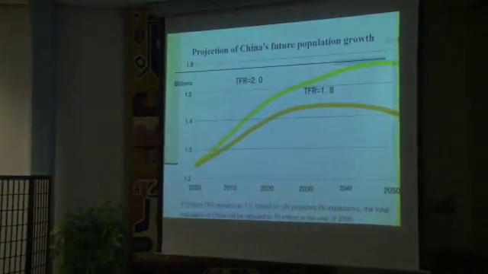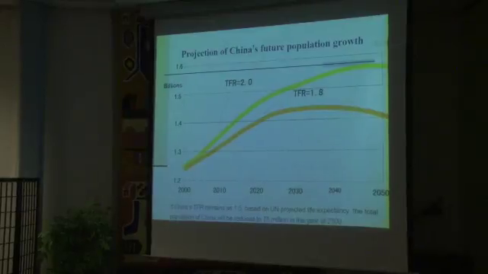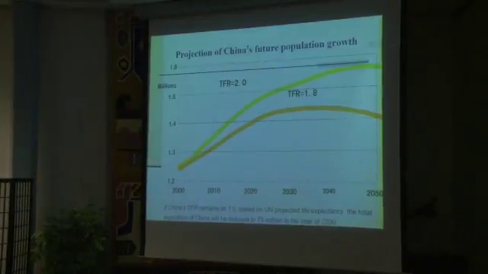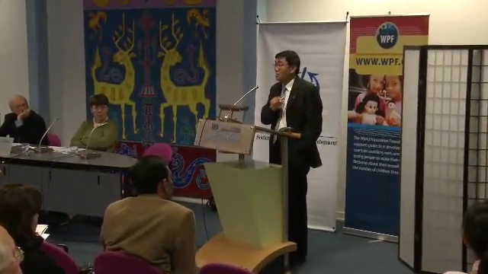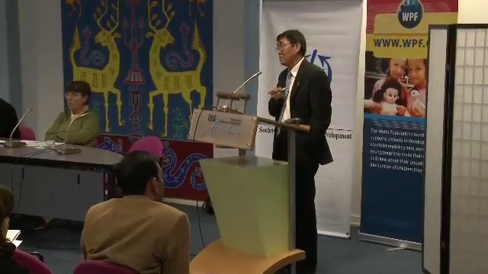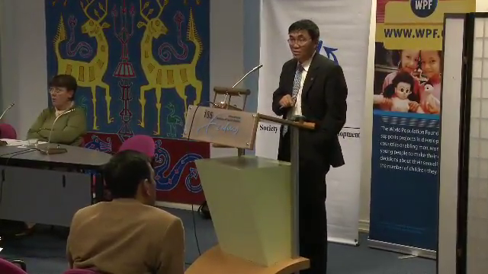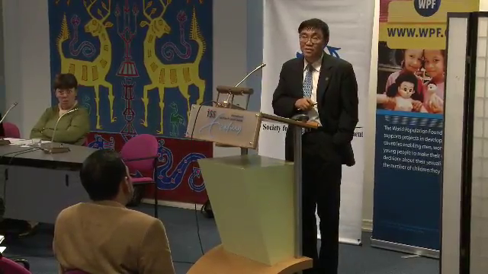But of course there are other kinds of projections. If we base it on a fertility rate of 1.5, then the total Chinese population will reach something like 1.4 billion, then stop growing and stabilize, in around the year 2025.